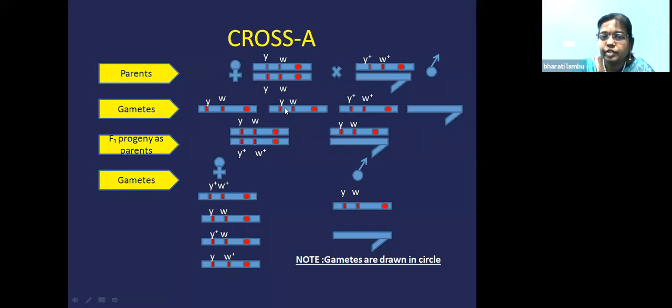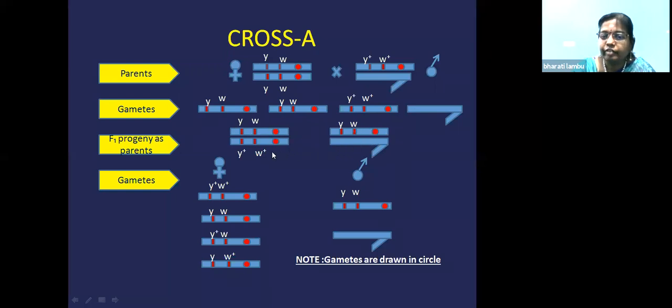And if you see this cross with the gametes Y and W, and this is the Y chromosome, you'll get another progeny. If you see both are X, so it is a female. If you see here one Y chromosome is present, so it is male. So now these are the F1 generation.